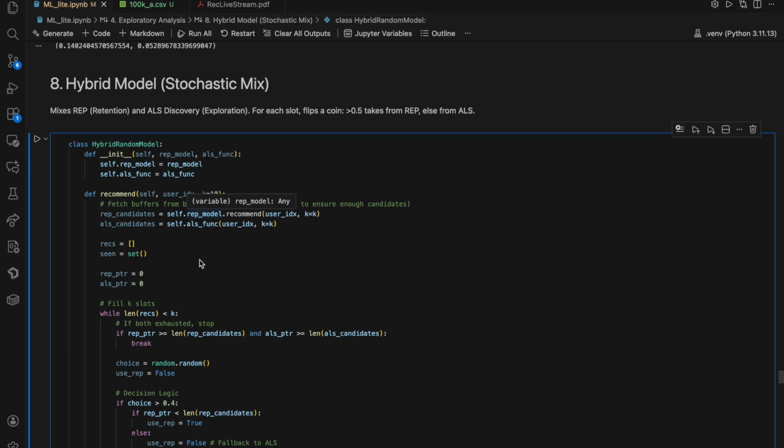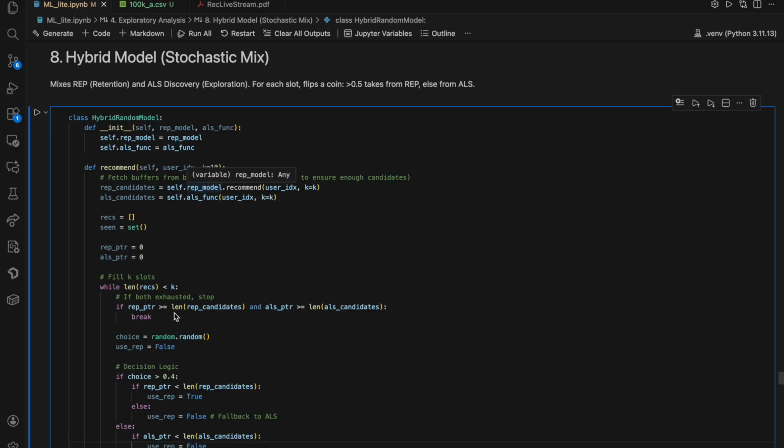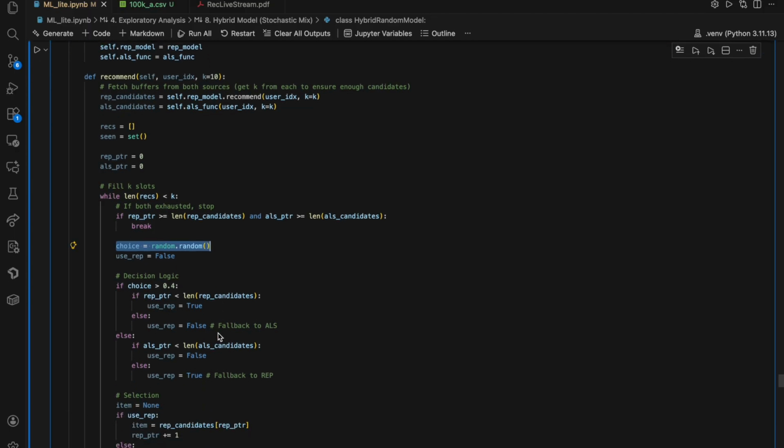And so our next strategy was just to stochastically choose one of them and give them to the user as a recommendation. We just generate a random number and use that in deciding whether we're going to use rep for the next recommendation or use ALS with the discovery option for ALS.